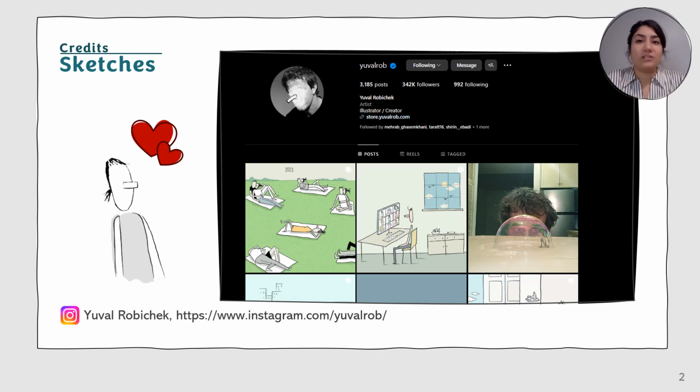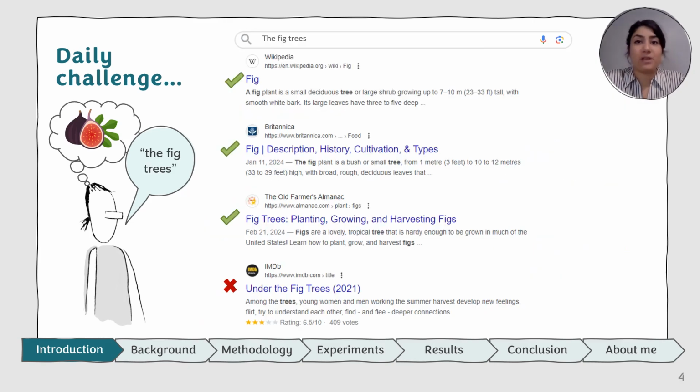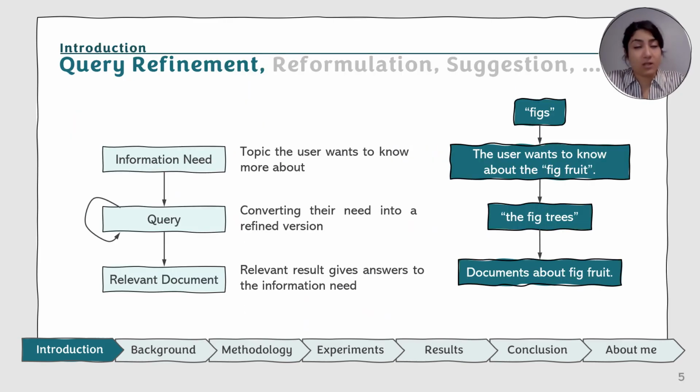First of all, the credits for the sketches on this slide go to this Instagram page. So this may happen to you a lot. When you're searching for a query, you may not get the relevant documents that you're looking for. For example, here, the user is thinking about the fig fruit. She typed in the word figs, but she doesn't get the relevant documents. So she goes back and adds the word tree at the end of the query. Now she gets more relevant documents. This is what is called query refinement, also known as reformulation and suggestion. Query refinement aims to transform the user's query into a refined version in order to get more relevant documents.